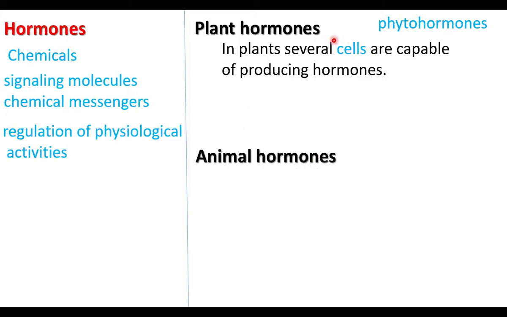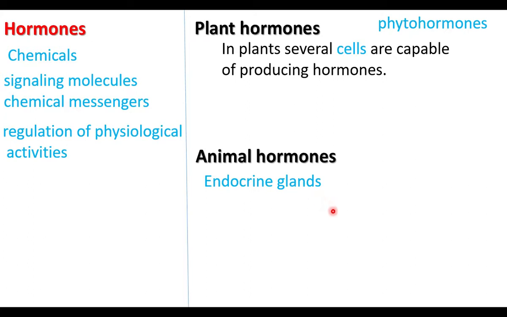These hormones of plants control growth of the plant, root development, flowering, fruit formation, ripening of fruit, etc. In animals, these hormones are produced by endocrine glands.